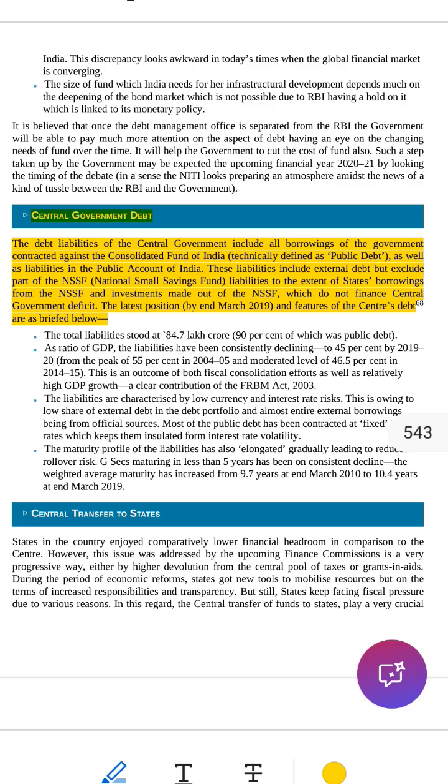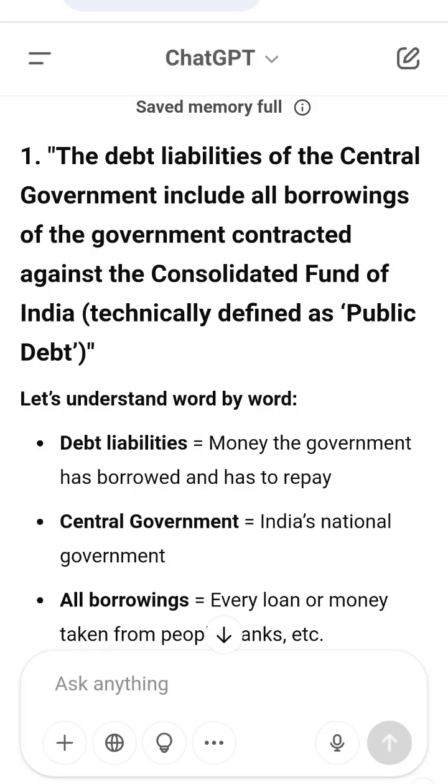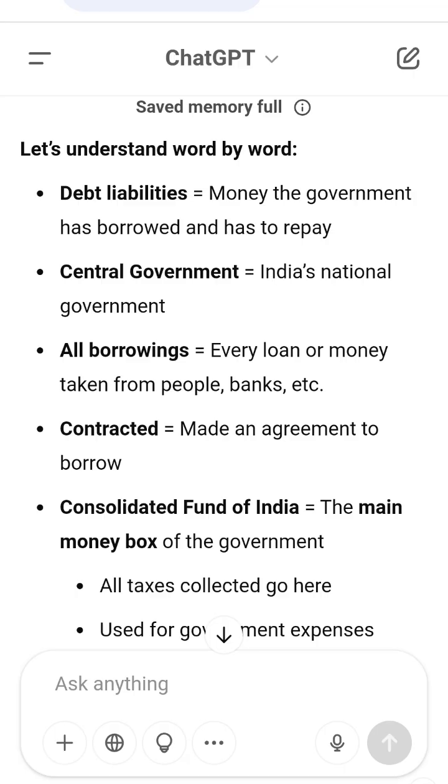Here's a great detailed summary of the explanation above, like I'm telling a story to someone with no background in economics. Summary: central government's debt, easy explanation. What is it? The central government of India borrows money to run the country, to build roads, pay salaries, run schemes, etc. This borrowed money is called the government's debt.